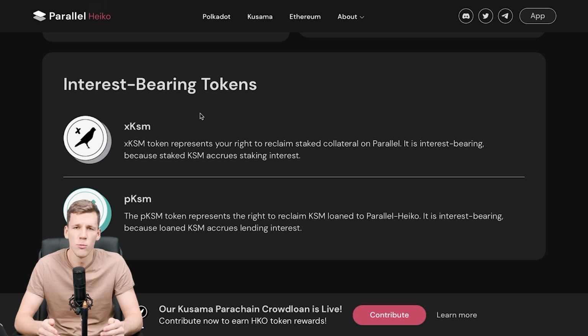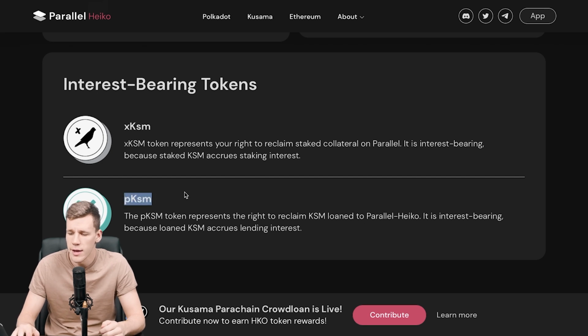And for us as normal users, we will just have the same experience, with one little difference. We're still giving out our Kusama, so we're basically freezing our original Kusama in this pool, and we're still receiving the tokens which are meant as the incentive for the people who have participated in the Crowdloan. So here everything is going to be standardized, just like in the same Crowdloan process we're participating in right now on Kusama. The only difference is when we're staking these tokens into the pool, we're receiving PKSM in exchange.